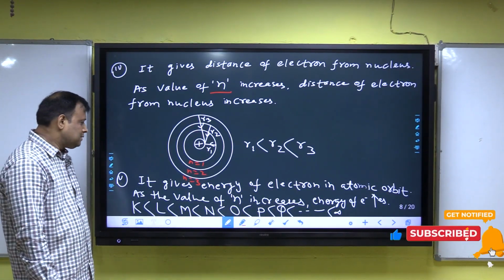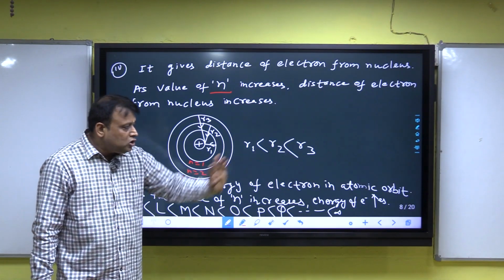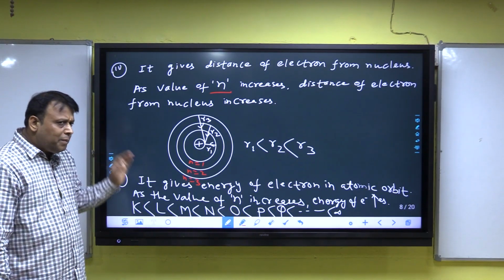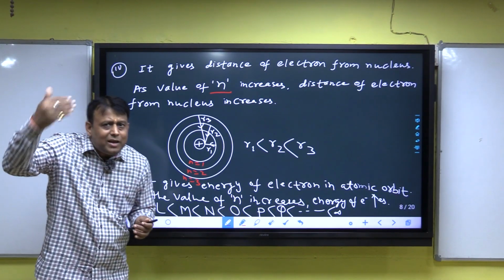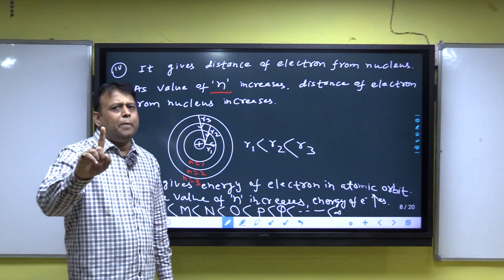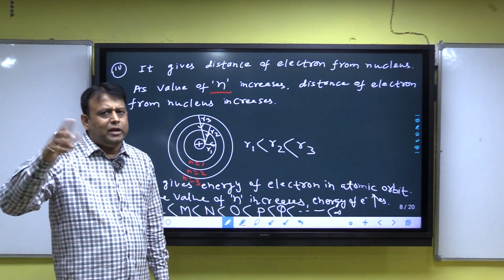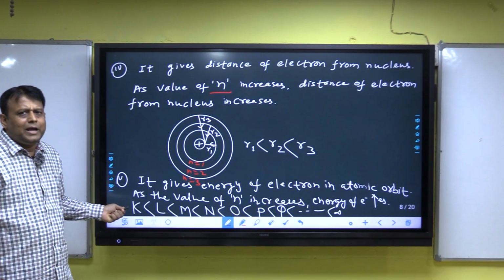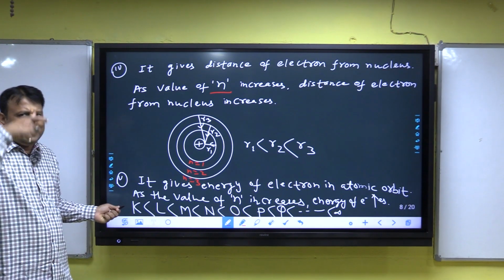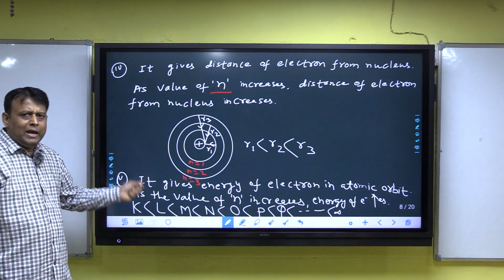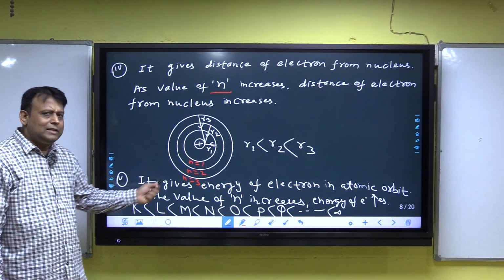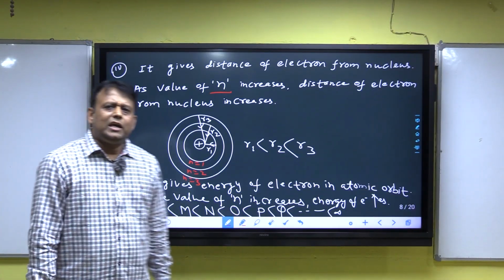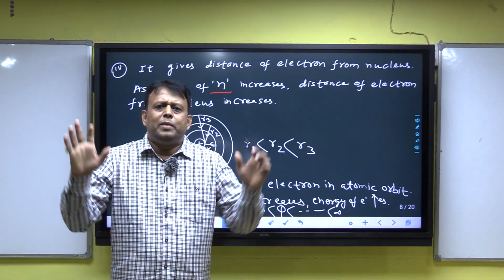Clear? Next, it gives the energy of the electron in an atomic orbit. Always keep in mind, when n increases, the energy of the electron in the atomic orbit increases. For an atom, a K orbit electron always has less energy than L, L has less energy than M, and the energy of the electron at infinity will be maximum.